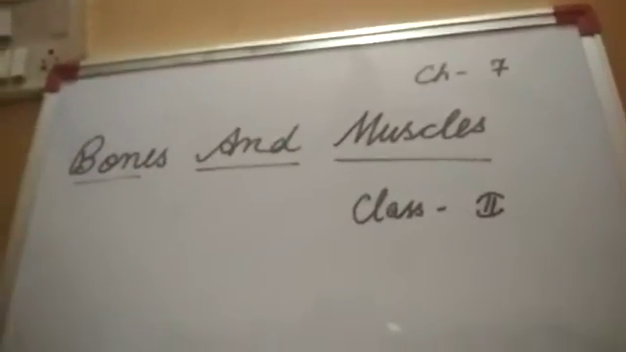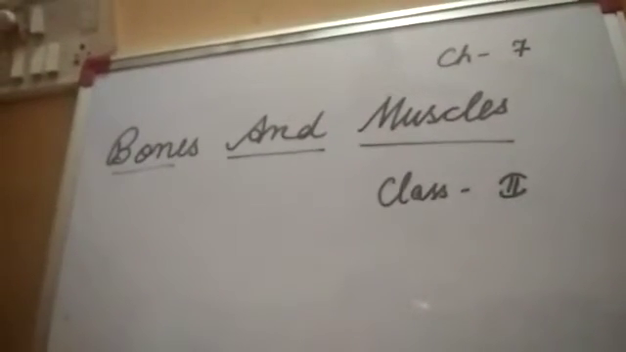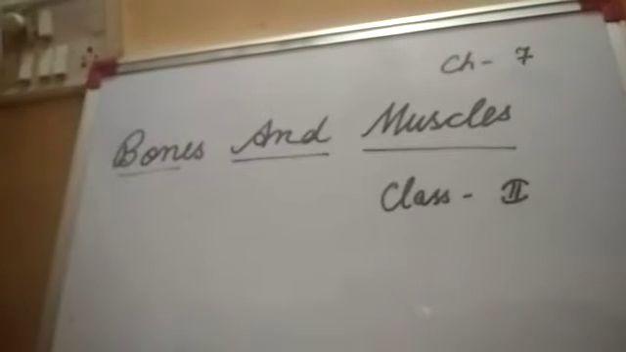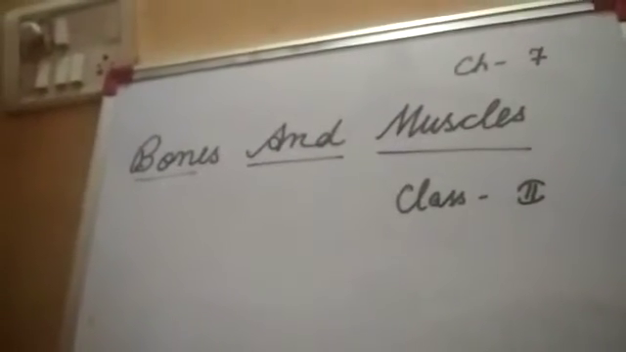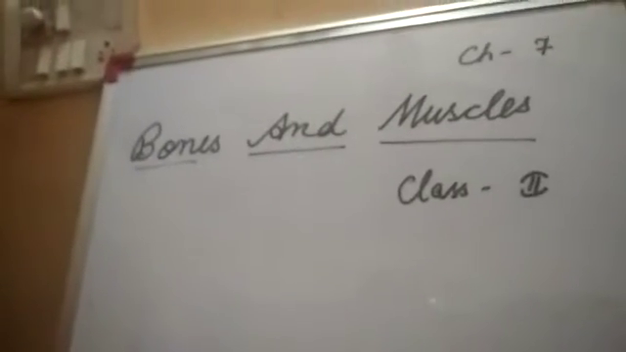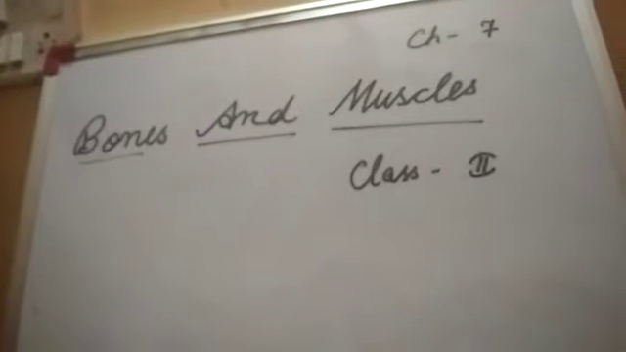Now children, how many bones are there? The human body is made up of 206 bones, and the skeleton helps us to stand straight and walk. The place where two bones meet is known as a joint.